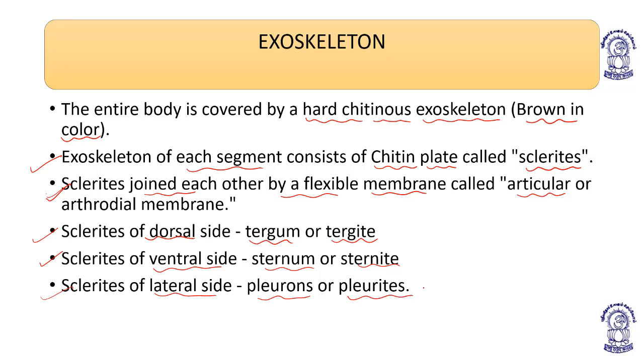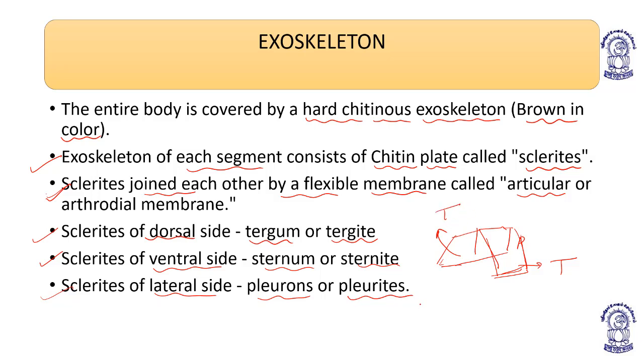Okay, so there are three categories of sclerites. One on the lateral side is known as pleuron. One on the dorsal side is known as tergite, and one on the ventral side is known as sternite.